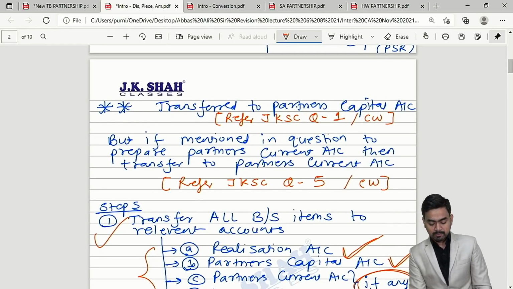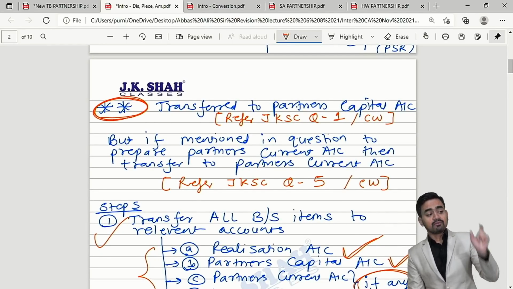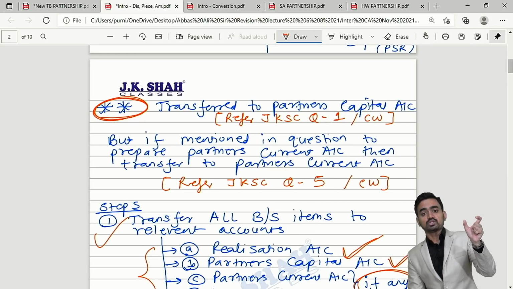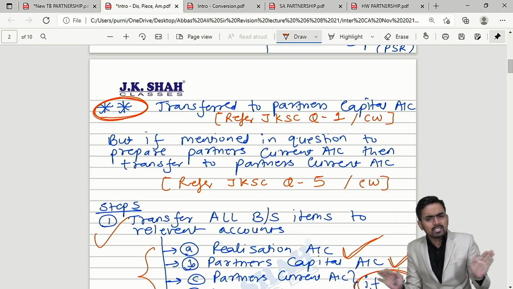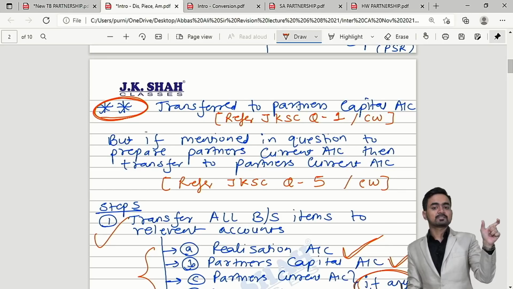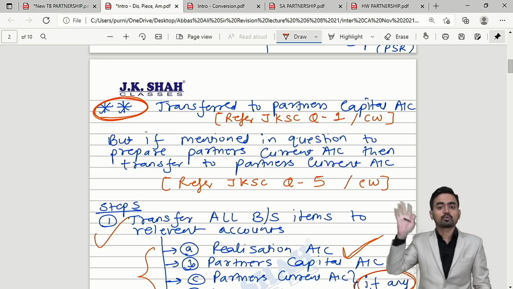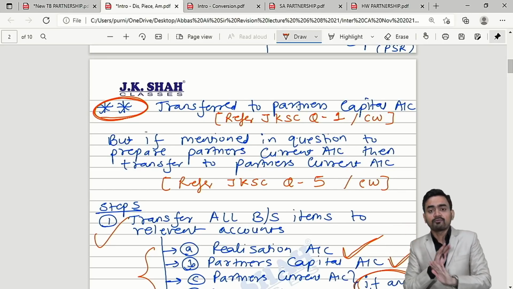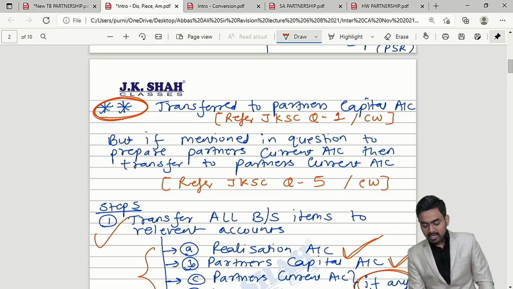Second, current account. A very important note I have written for your quick understanding. My dear students, please see. If the current account is given in the balance sheet and there is no instruction given in the question to prepare partners' current account, then in that case simply transfer your current account balance to partners' capital account. Correct, if no information is given.